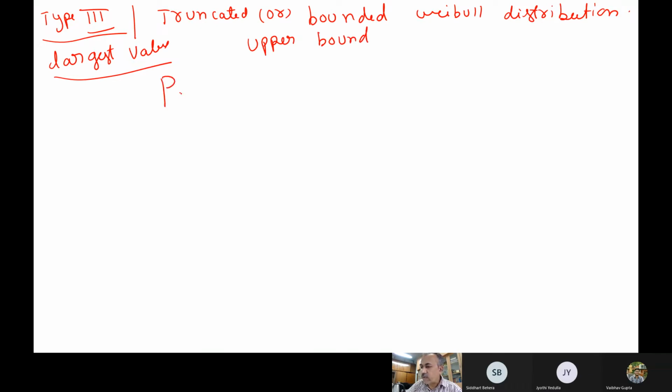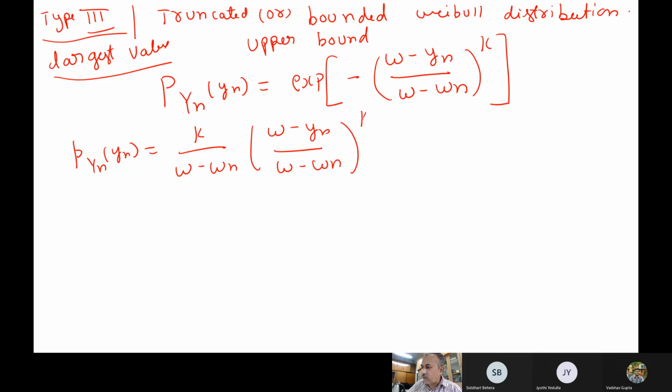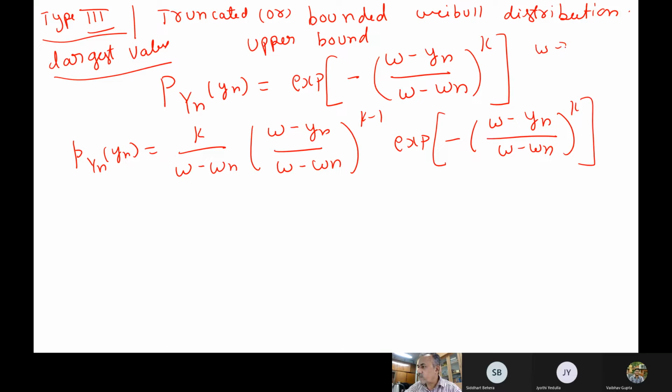Now the distribution function: P_yn(yn) becomes exp of minus ((omega minus yn) by (omega minus omega n)) whole to the power of k. And the density function, say p_yn(yn), becomes k by (omega minus omega n), times ((omega minus yn) by (omega minus omega n)) whole to the power of k minus 1, times exp of minus ((omega minus yn) by (omega minus omega n)) whole to the power of k. Where omega is the upper bound.